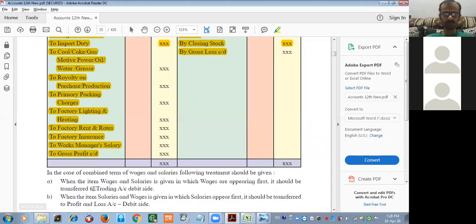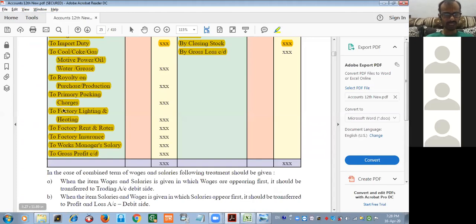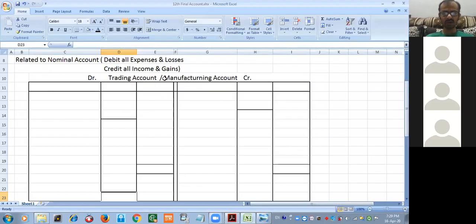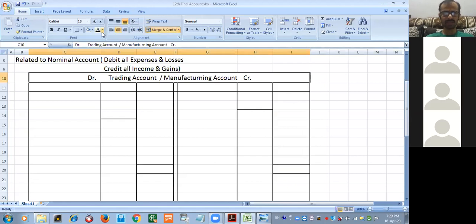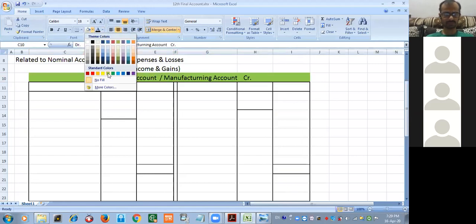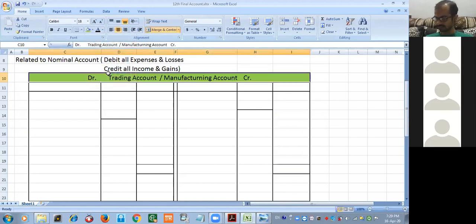And if you observe this chart, we have seen here factory lighting, factory rent, factory insurance. What does it mean? It means trading account is also known as manufacturing account. Okay? Yes, sir. That's why here, obliquely, I have written manufacturing account. Okay, everyone? Yes, sir.